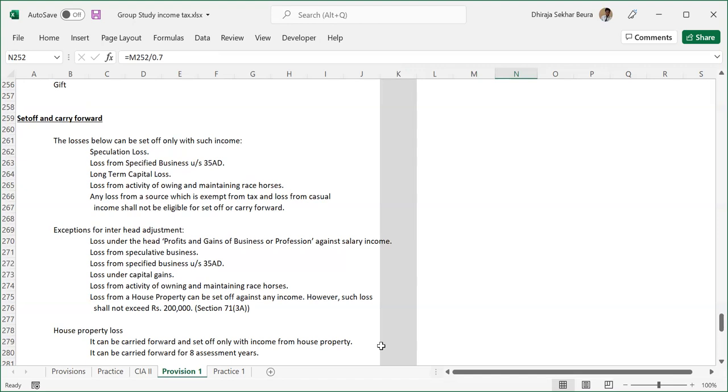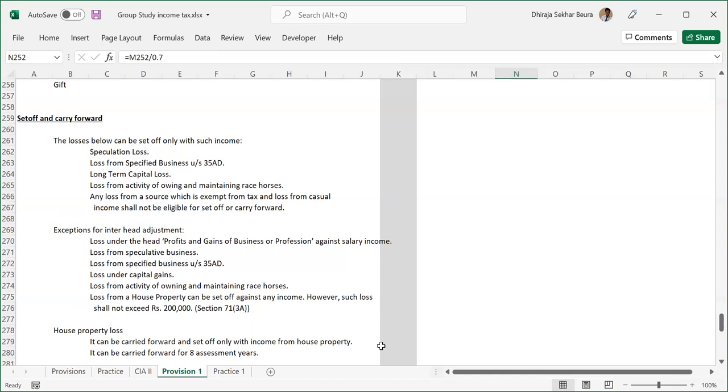Why restrictions? I'll tell you why. Suppose somebody has a gambling habit. He has invested a good amount of money in gambling. Now he has other sources of income too. From the other sources of income, he has earned, suppose, 20 lakhs. In gambling, he has lost, suppose, 30 lakhs. Now the income tax department says gambling is a purely separate thing.